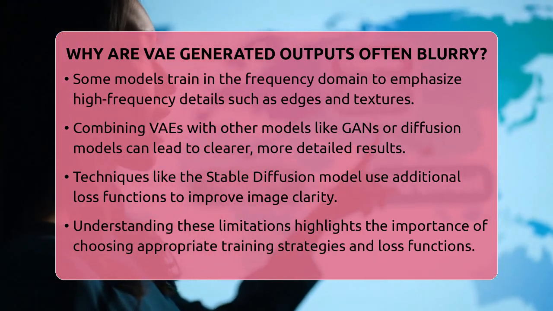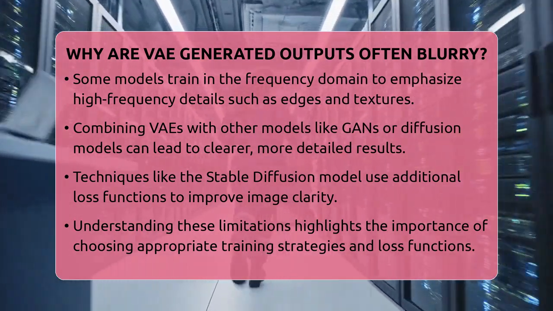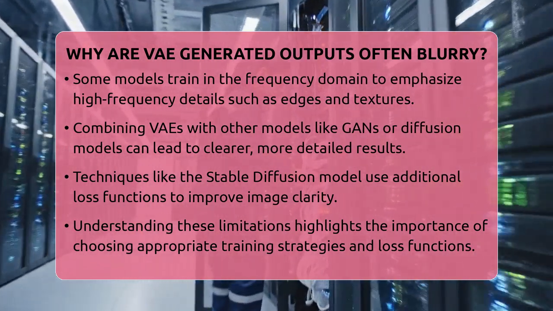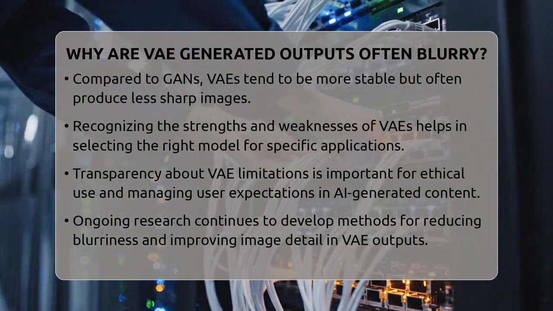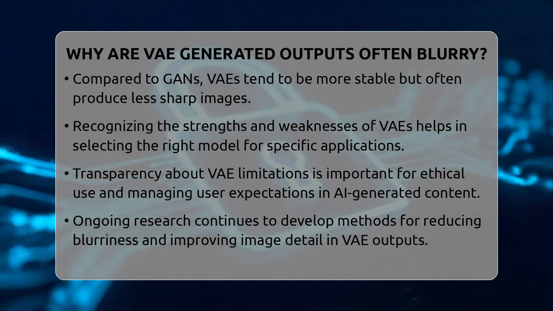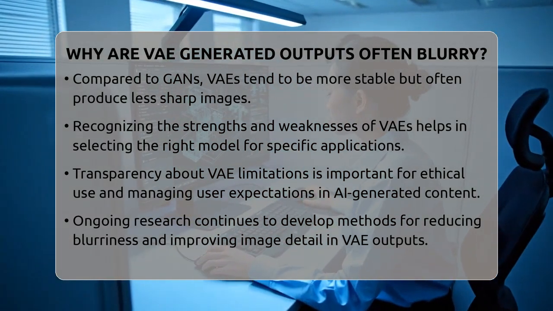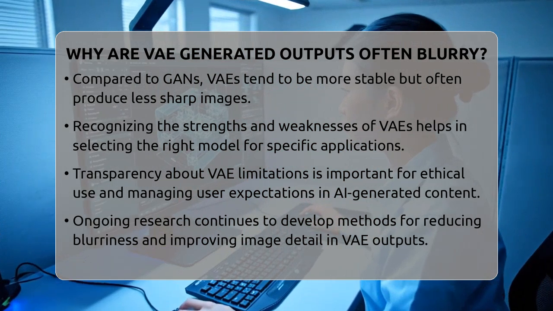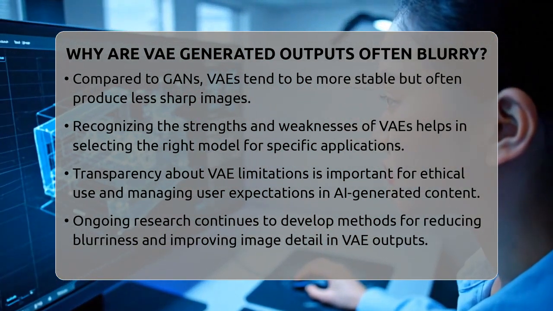Understanding why variational autoencoders produce blurry images helps us see both their strengths and limitations. It highlights the importance of choosing the right loss functions and training strategies to get better quality outputs. Compared to other models like generative adversarial networks, which often produce sharper images, VAEs are more stable but tend to sacrifice detail. Recognizing these differences is key when selecting the right tool for a specific task.